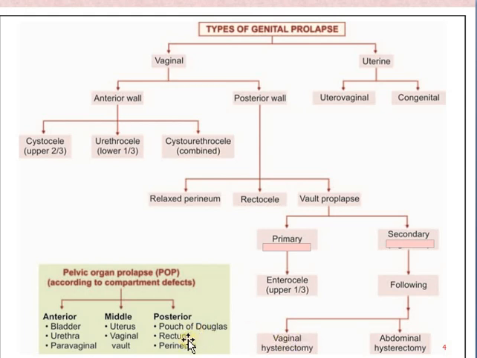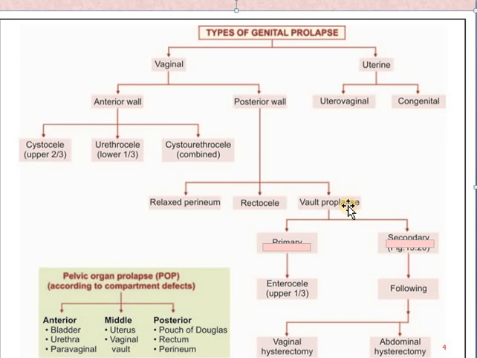So this is basically about all the types of genital prolapse or herniations we see in the female pelvic organs. First we'll see the pictures for a clear understanding. Some images will help you understand it better.